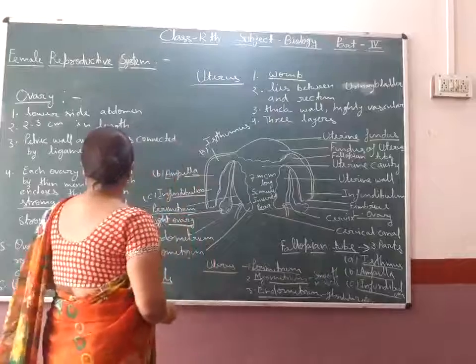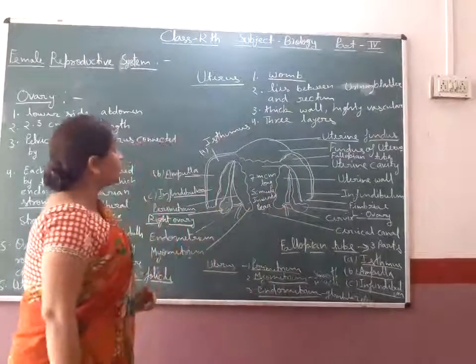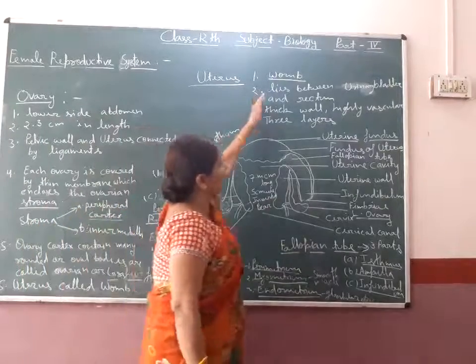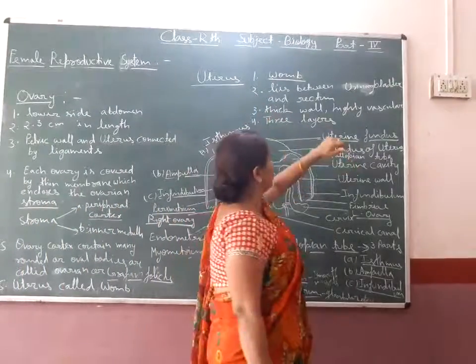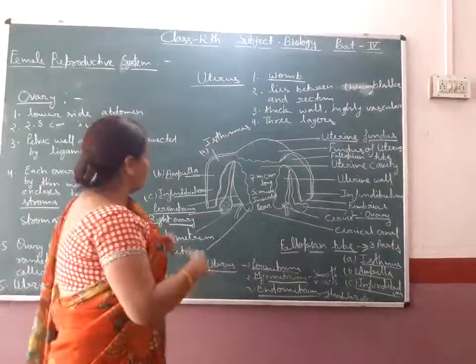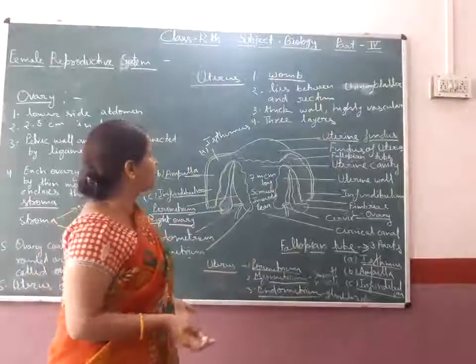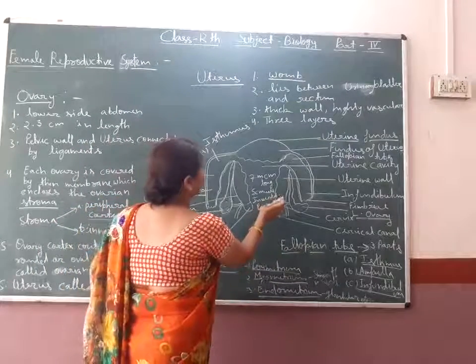After this, the uterus is present between the urinary bladder and rectum, thick walled, highly vascular, and made up of 3 layers.